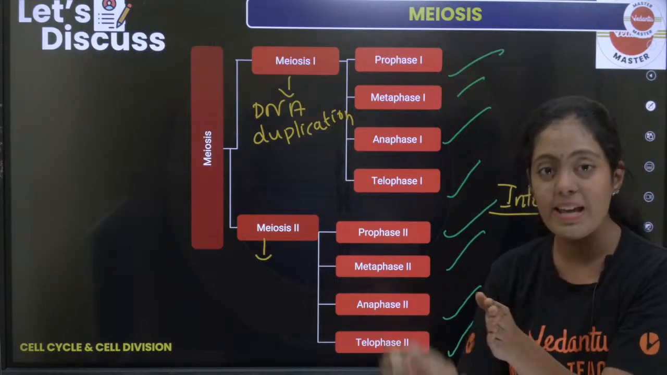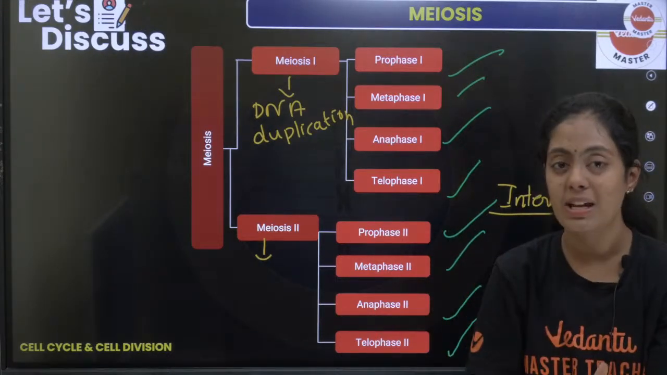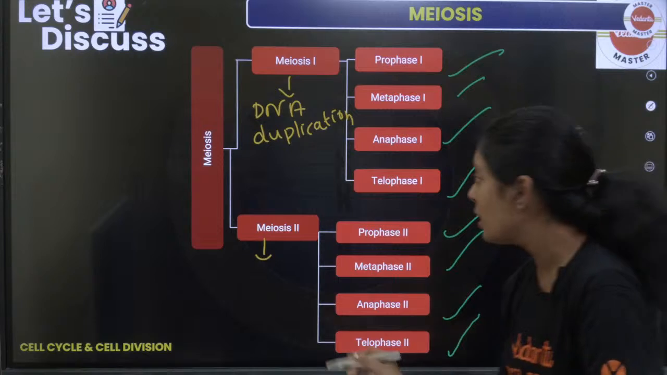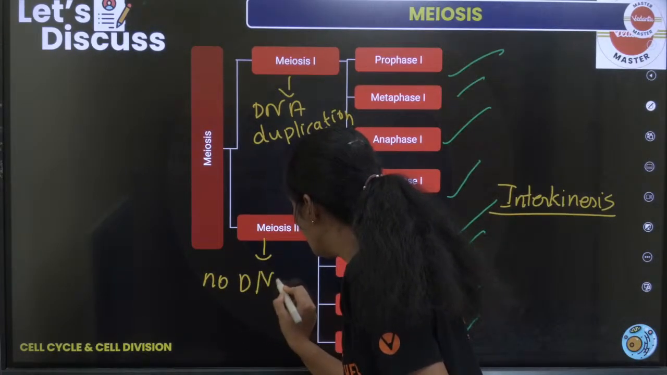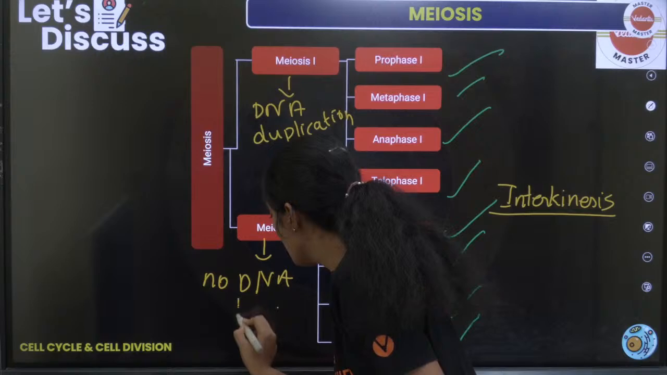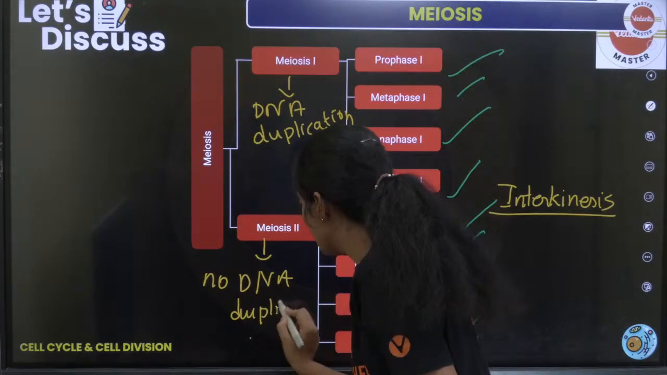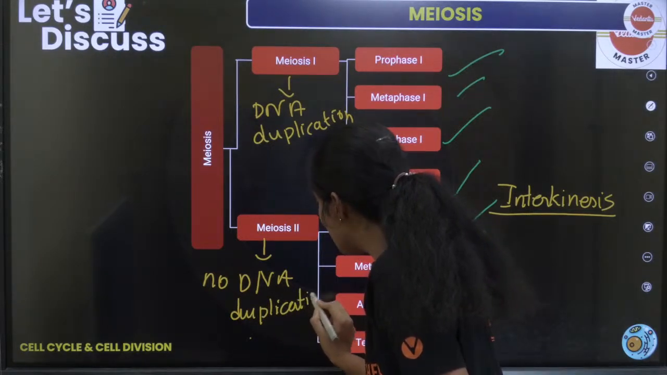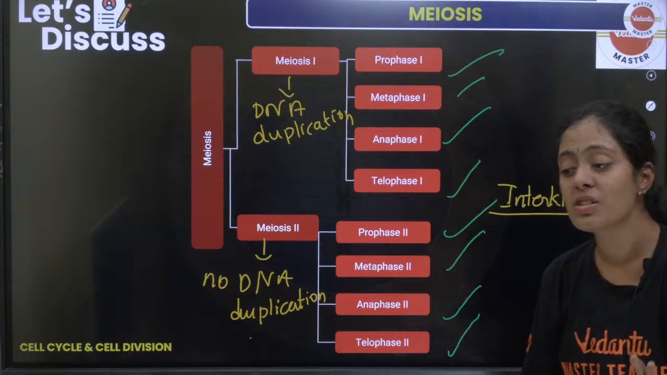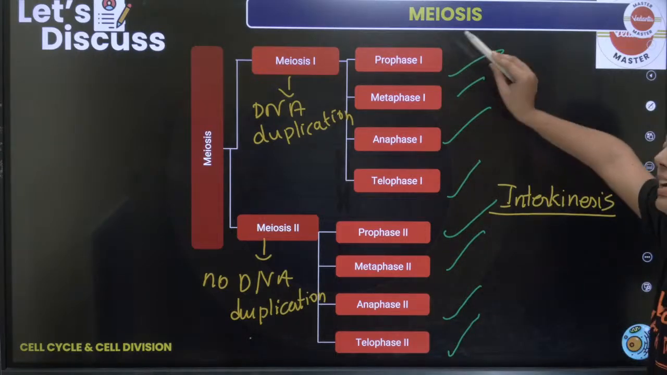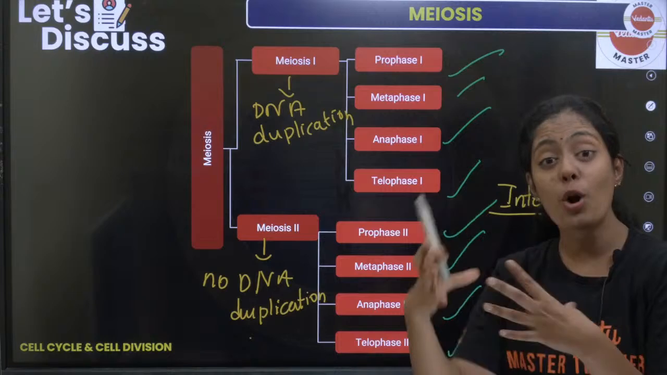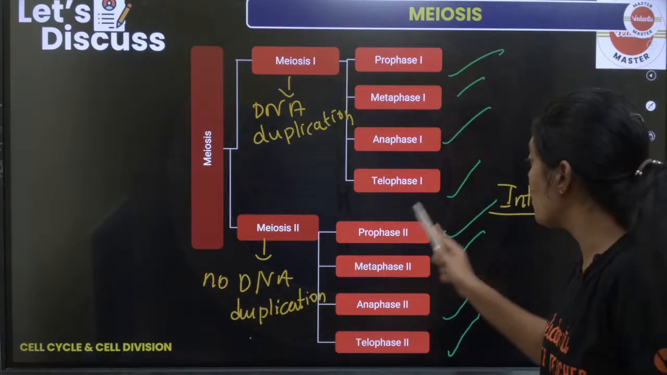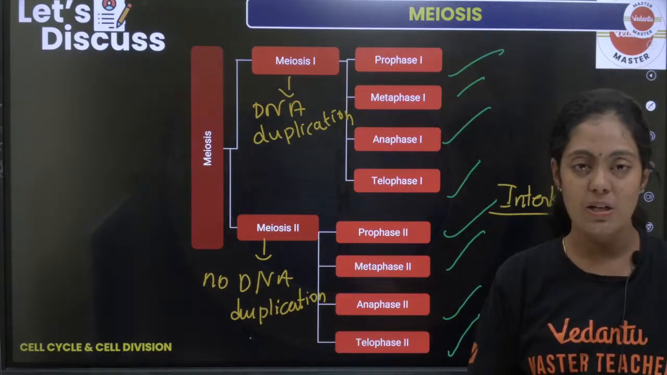Before meiosis 1, there is a stage of DNA duplication. Before meiosis 2, there will be no DNA duplication. All of you please remember this one point. Okay, what is the highlight here? What is the one thing you need to remember? Only this prophase 1 is very different when compared to your prophase 2 and prophase of mitosis.